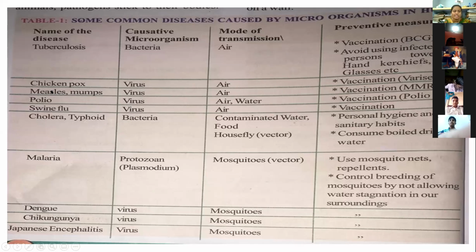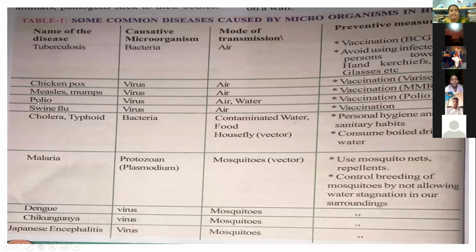Next, measles and mumps. The causative microorganism is a virus. The mode of transmission is air. It is prevented by vaccination. That is the MMR vaccine.